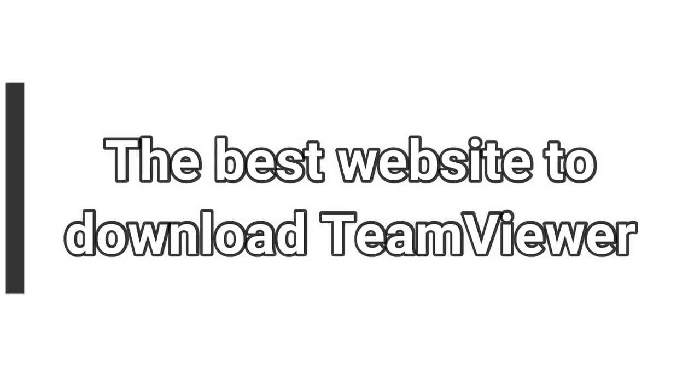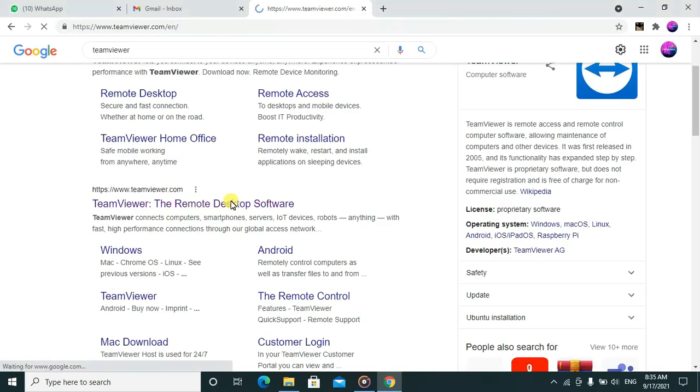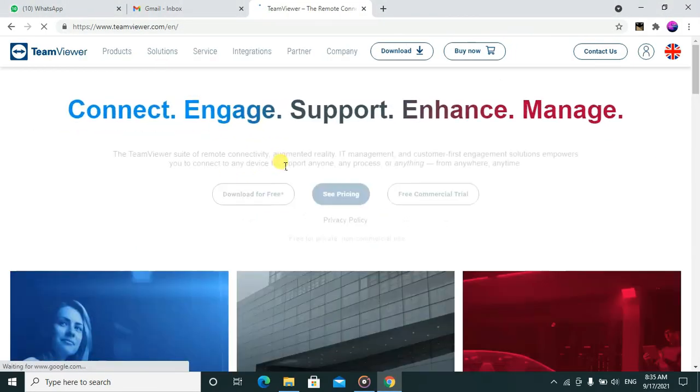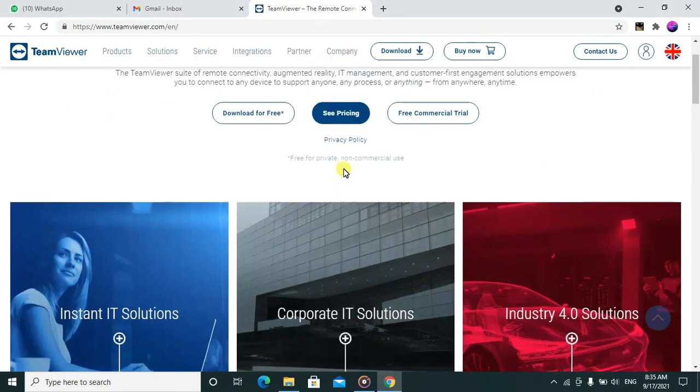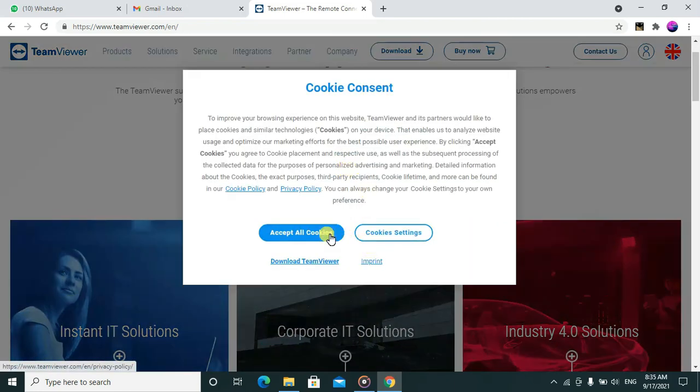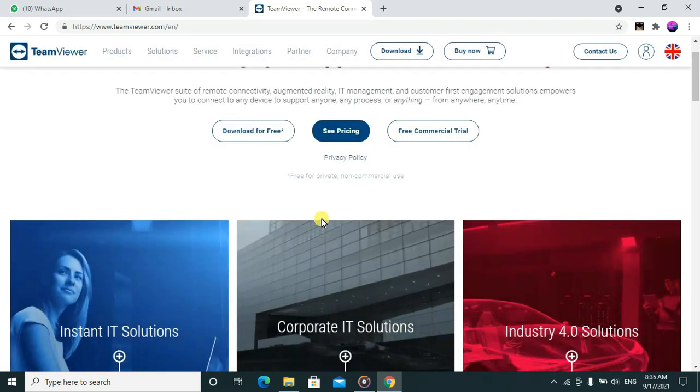Hey guys, today we'll be showing you how to download and install TeamViewer. So it's what we shall be trying to do here. I'll be showing you how to do it. I'll provide the links in the description so that you can go ahead and follow along to download TeamViewer.